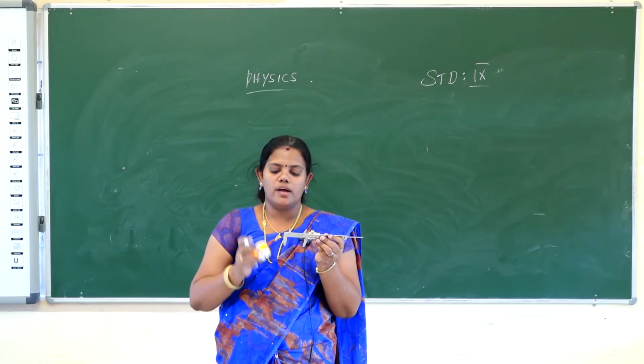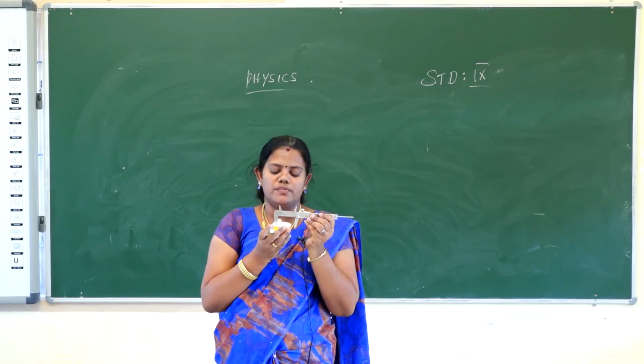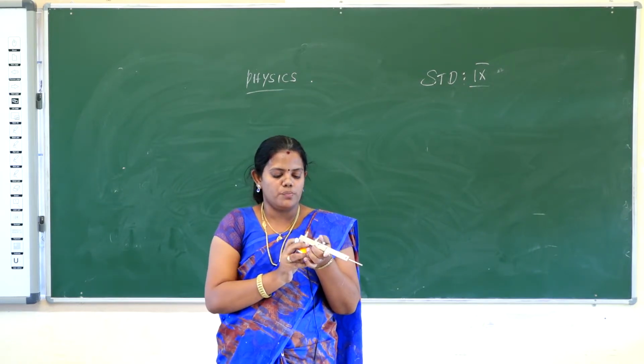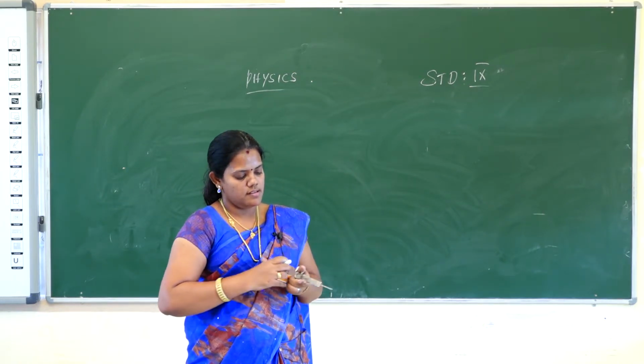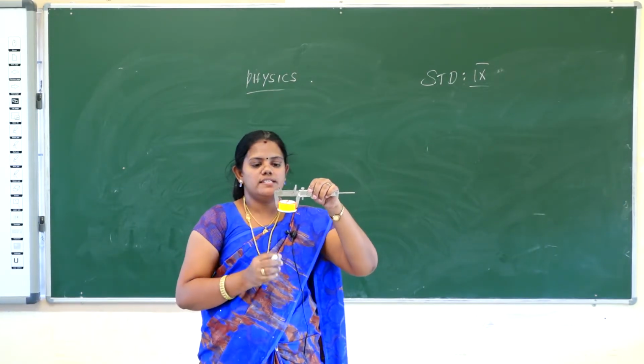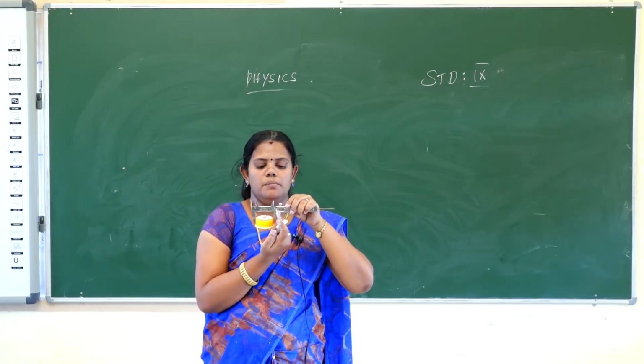For example, consider this object. First you should find out the outer diameter of this object. You fix the lower jaws and then mention the value on the main scale.